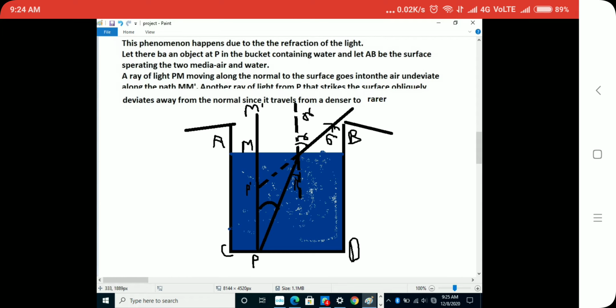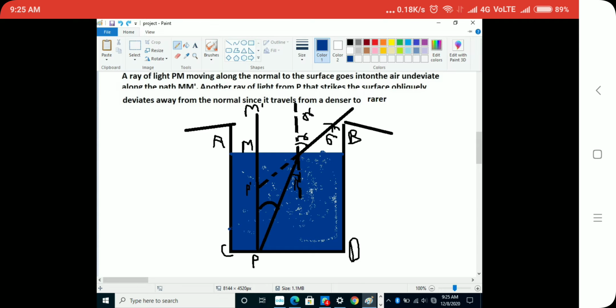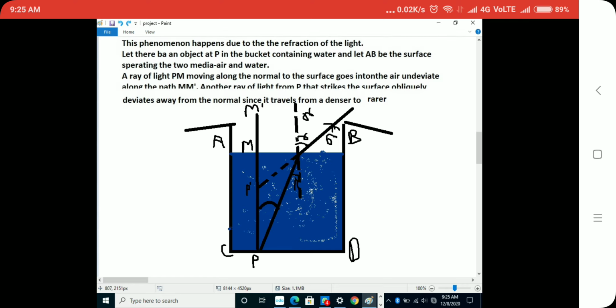The ray of light from P moving along the normal goes into the air and is deviated along the path, and another ray of light from P that strikes the surface obliquely deviates from the normal, going from denser to rarer. So what does it mean? Just take an example here. I have changed it into blue so that it would be easier for you to understand.